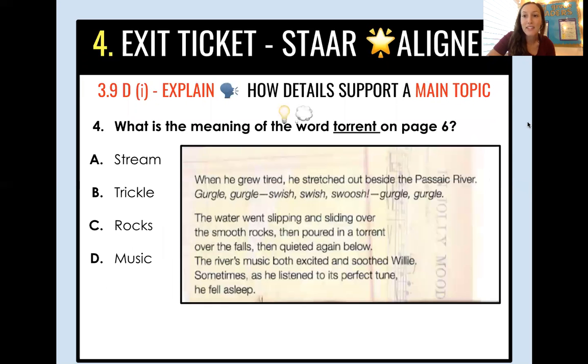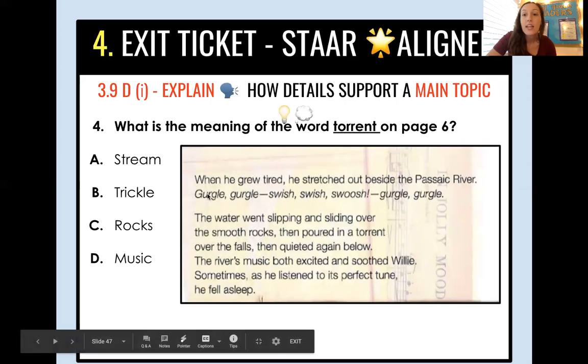And last but not least, our vocab question. What is the meaning of the word torrent on page 6? You have a picture of page 6 together, and I want you to think about which of these words means the same. Now, we don't have a definition that says a big burst of water that moves quickly. That's not one of our options.